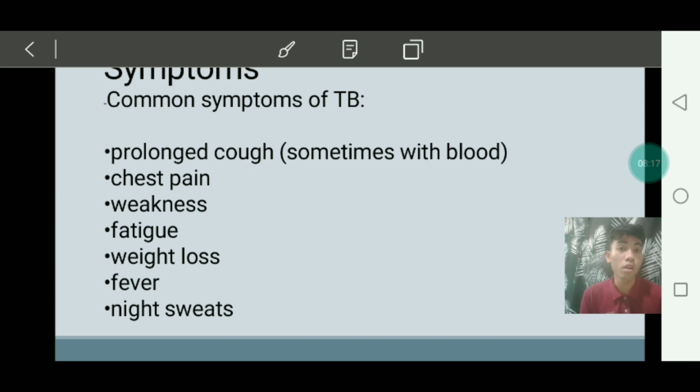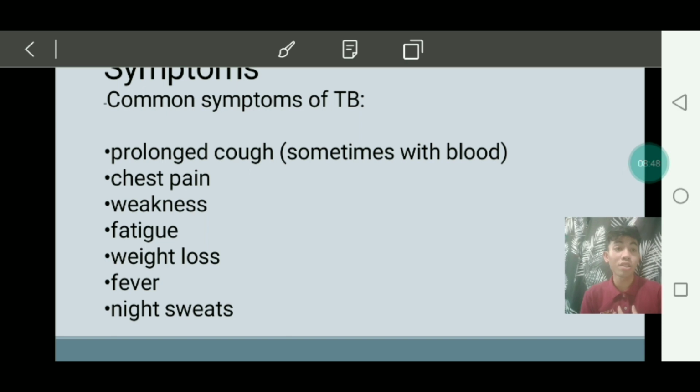When we say prolonged cough, it is a very long, lingering cough. When you have a very long cough that you are encountering, it might lead to tuberculosis. You might be infected by this kind of bacteria. So next is the chest pain.